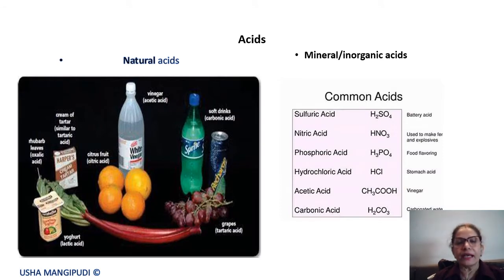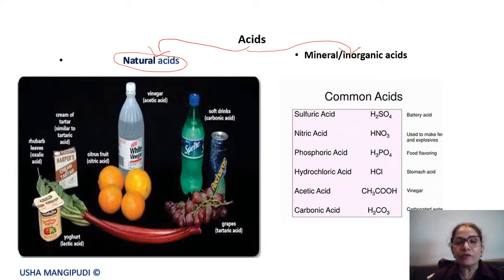So all the acids can be classified into two types. One is the natural acids and the other is the mineral or inorganic acids. Now these natural acids, as the name indicates, are present in food substances.